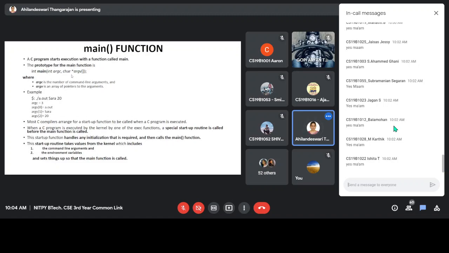So if you are using argc and char *argv, we are passing input to the program through command line arguments. Here, argc specifies the number of arguments. argv specifies what arguments you are passing, and they will be stored in this argv array.